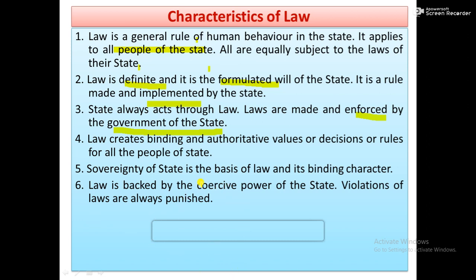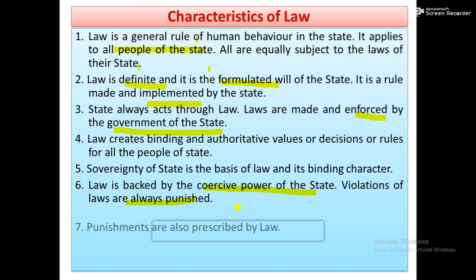It means law has a penalty, a sanction power, a punishment power. So violations of the law are always punished. If you violate or neglect the law, then you will be punished with jail, fine, everything. That's why law is backed by sanction.